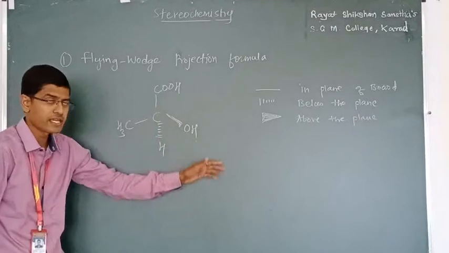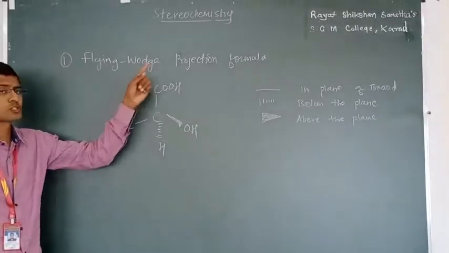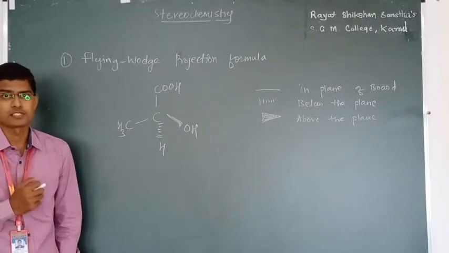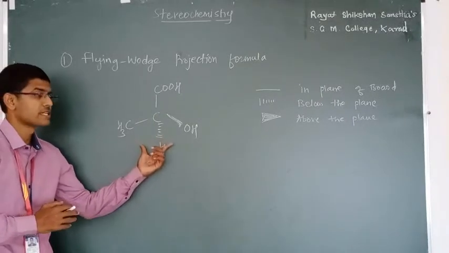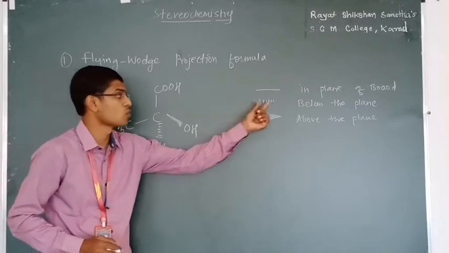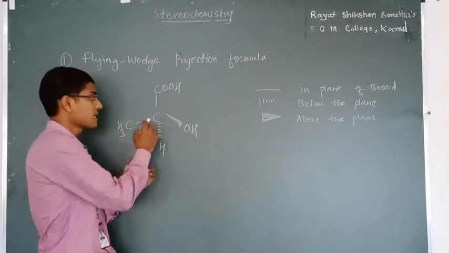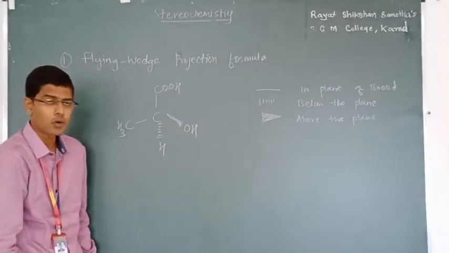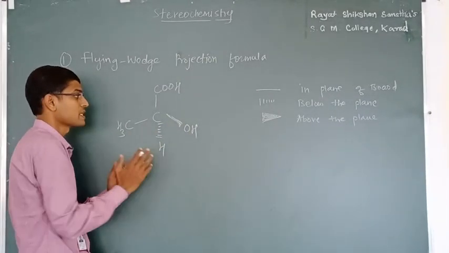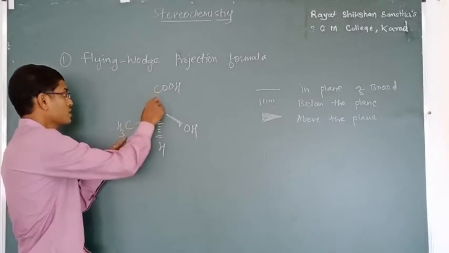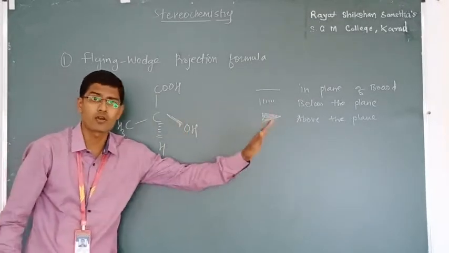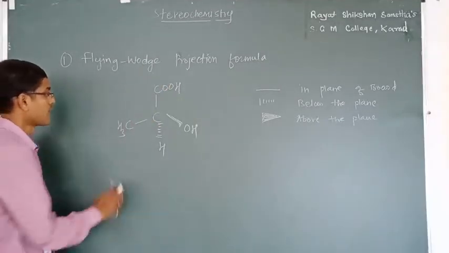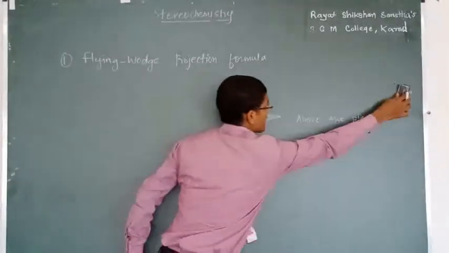This is one way, the flying wedge projection formula, to draw an organic molecule in 3 dimensions. It indicates the orientation in space of atoms attached to the central carbon atom. This group is coming above the plane of the board. This group is below the plane of the board. These 2 groups are in the plane of the board. That was the first formula, the flying wedge projection formula. Let's see the next formula.